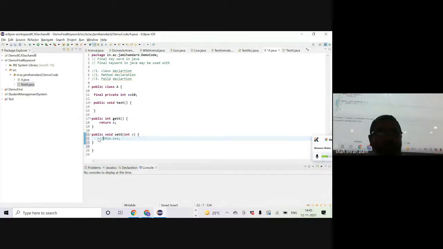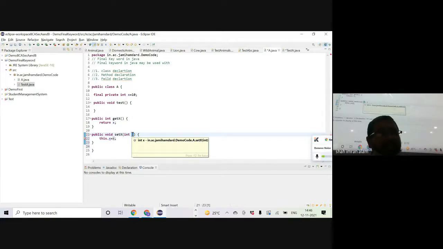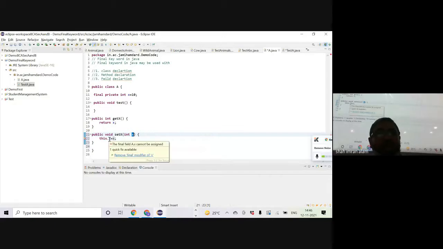The method I can generate, but when I write this line, that means this dot x is equal to x. As soon as I try this, I am trying to change the instance variable x, which is no longer a variable. It's a final. It's a constant, to a new value, which is contained in the method's local or parameter value which is being passed to the method, and that may contain a new value, right? So it's giving me a compilation error. The field final a.x cannot be assigned. It's the same error. Okay.